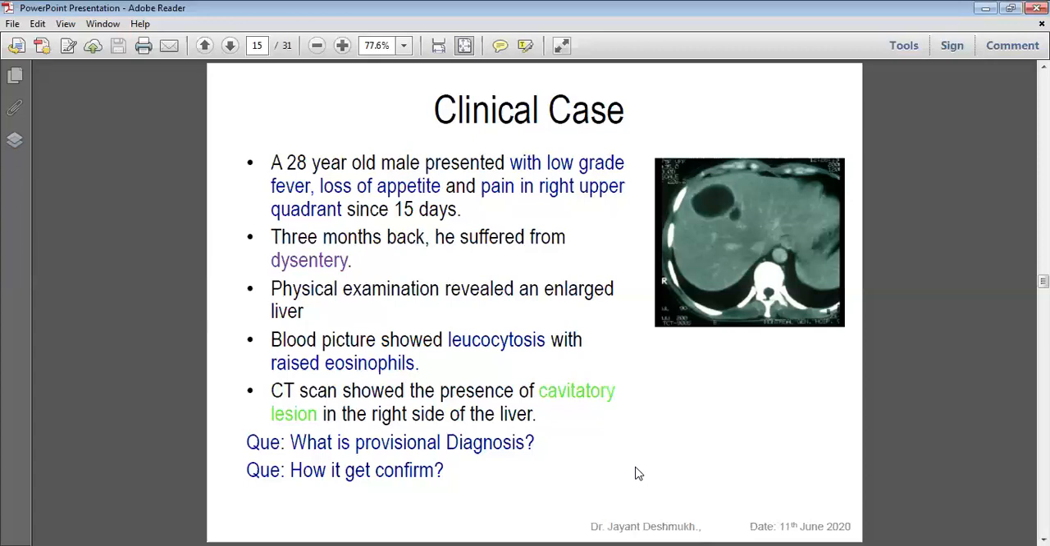The CT scan shows there is a cystic lesion. This is a cavitary lesion, black in color, which we observe. So what is the provisional diagnosis? You have to write it and how it gets confirmed.